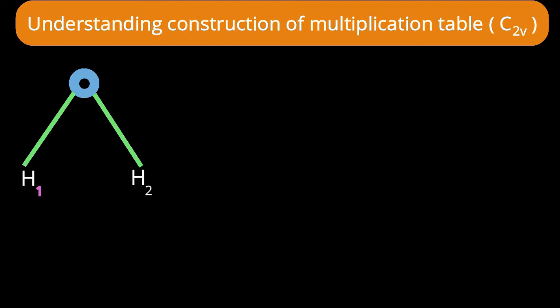Let us start to find the result of C2 into sigma xz. Let me perform the first operation. That's the C2 operation. What do you think? What will happen about the positions of hydrogen? Will they change their position by rotation of 180 degrees? Yes, our z-axis is passing through the oxygen and bisecting the angle between the hydrogens. Therefore, certainly after rotation of 180 degrees, H1 will come to the position of H2 and H2 will come to the position of H1. Means they will change their position.